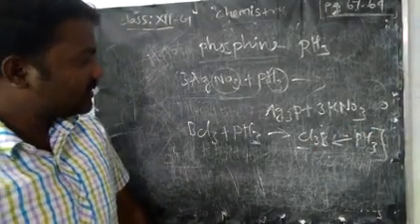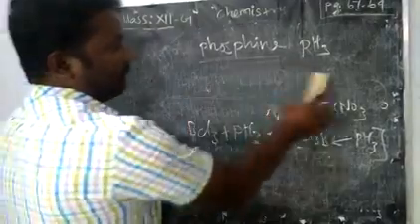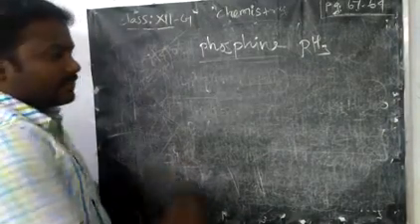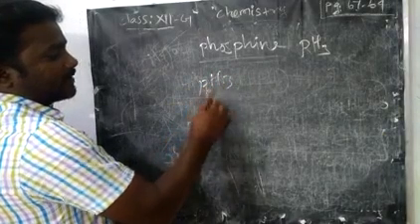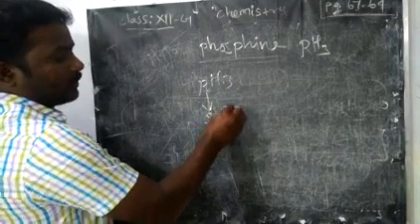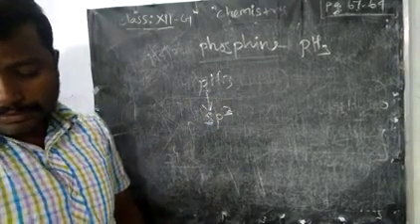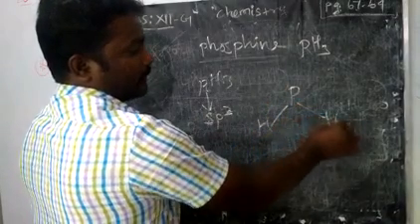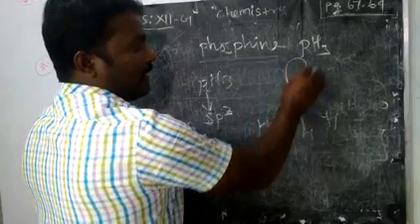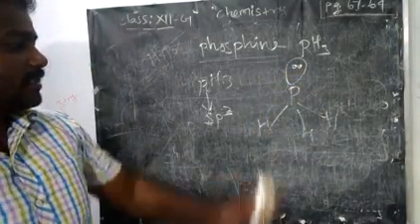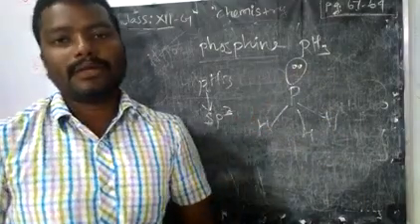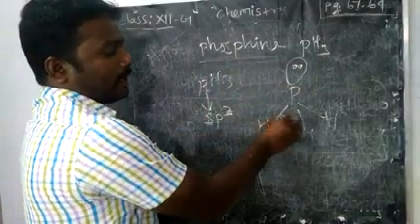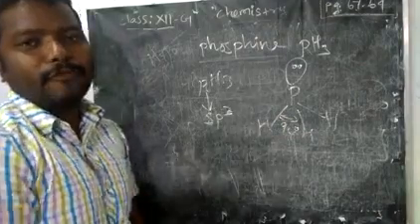Now we are going to discuss the structure of phosphine. The phosphorus has sp3 hybridization. Then the structure has phosphorus bonded to three H, along with a lone pair of electrons. So there are 3 bond pairs and 1 lone pair surrounding the phosphorus. Because of this lone pair, the bond angle is reduced to 94 degrees.